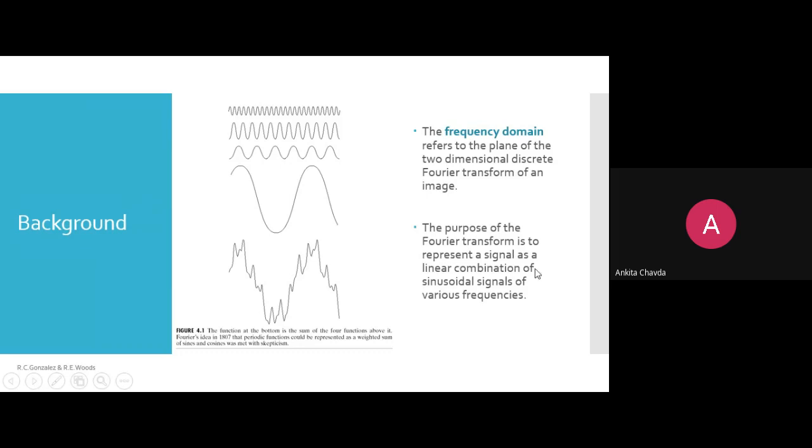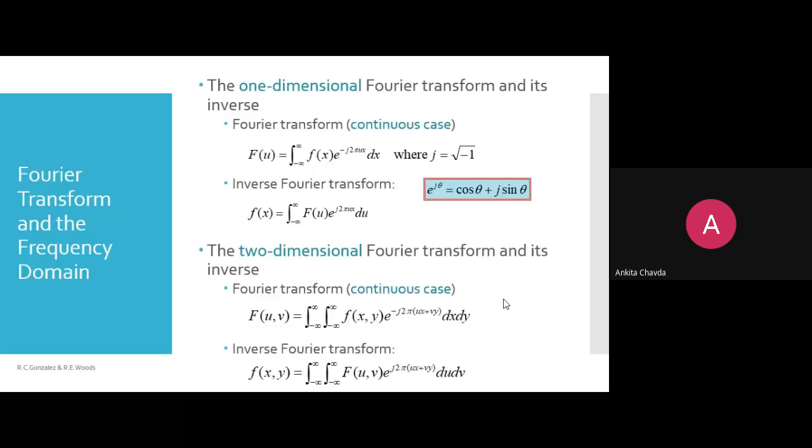The purpose of the Fourier transform is to represent a signal as a linear combination of sine signals of various frequencies, sine or cosine, whatever the signals are, right? Whatever the intensity is, that intensity is actually nothing but your amplitude, and that amplitude you are representing in terms of a signal. That is the frequency domain, because we'll work in terms of frequency.